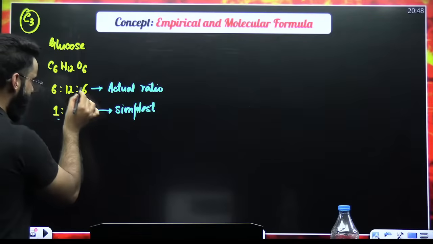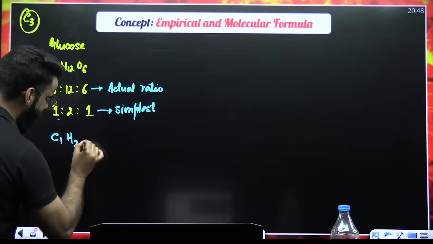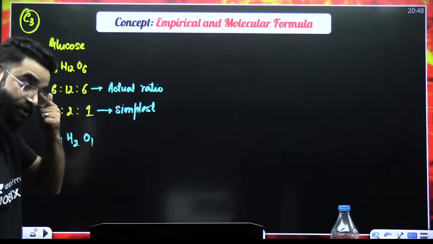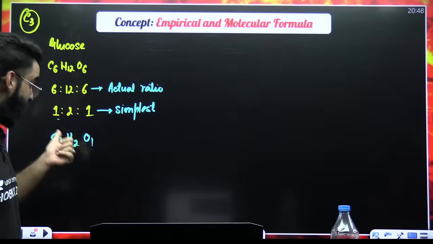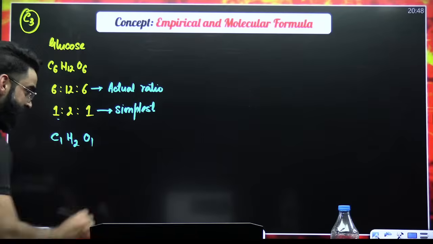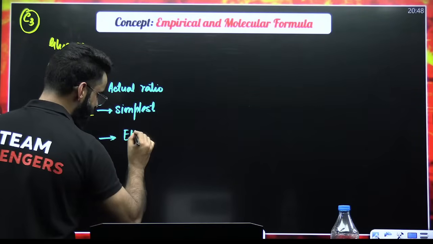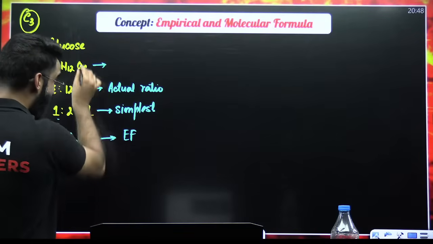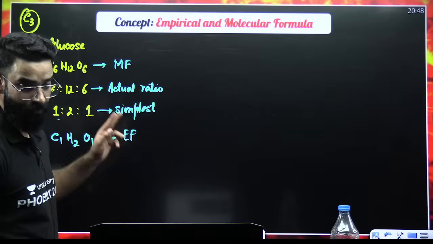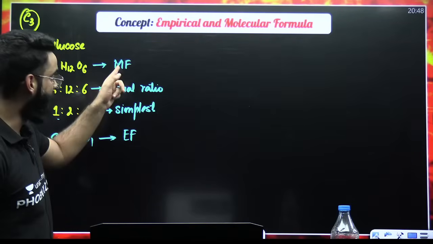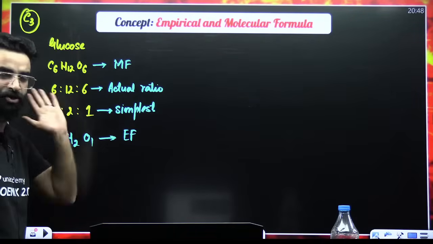As per the actual ratio, the formula is C6H12O6. As per the simplest ratio, the formula should be C1H2O1. My dear students, this particular formula that gives you the simplest whole number ratio, you call the empirical formula. And this particular formula which gives you the actual ratio, you call the molecular formula. Molecular formula gives you the actual ratio between the atoms. Empirical formula gives you the simplest ratio between the atoms.